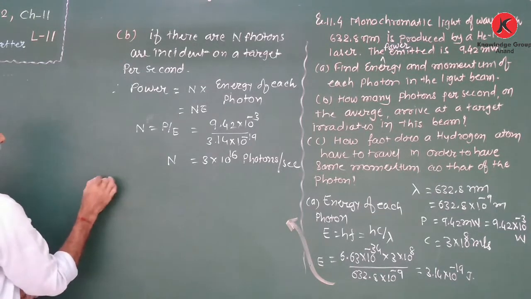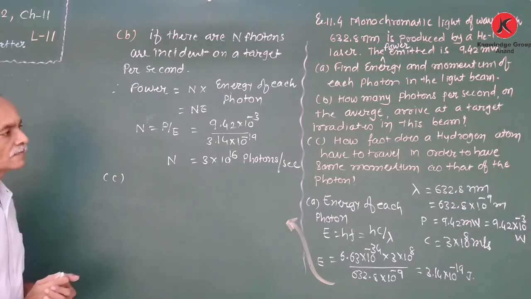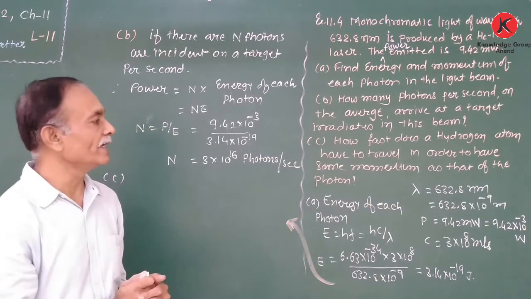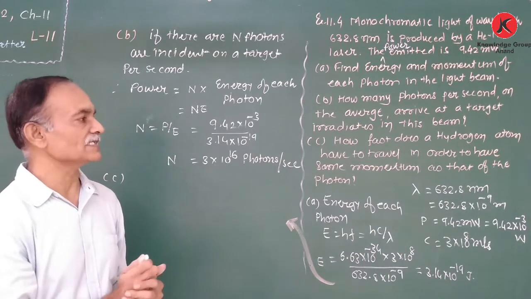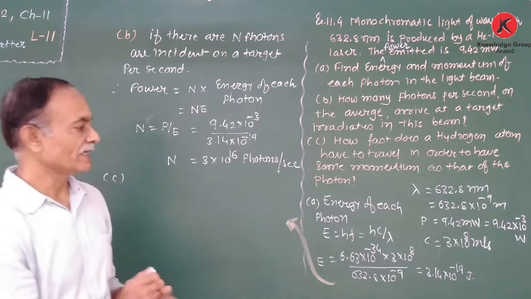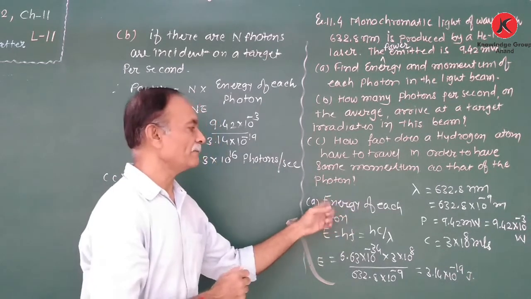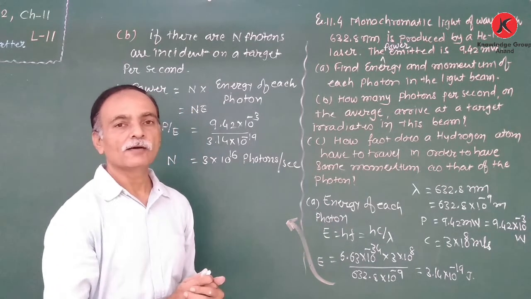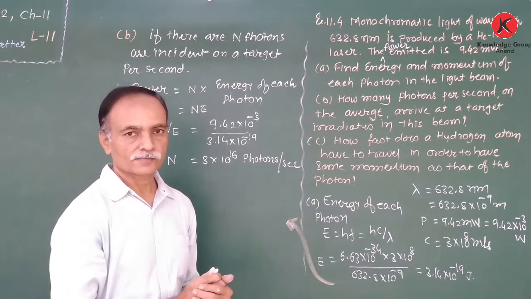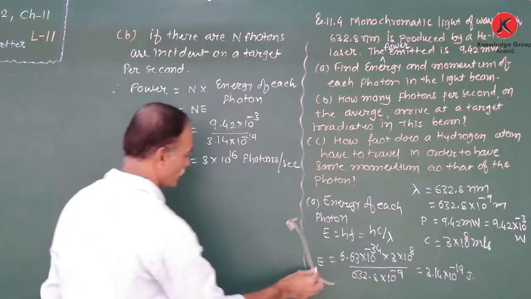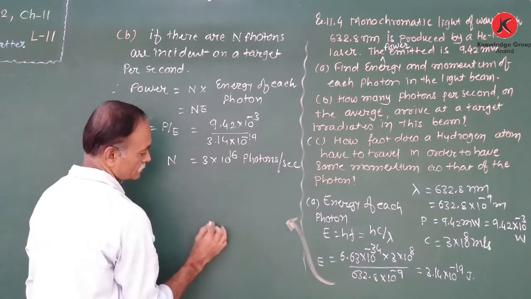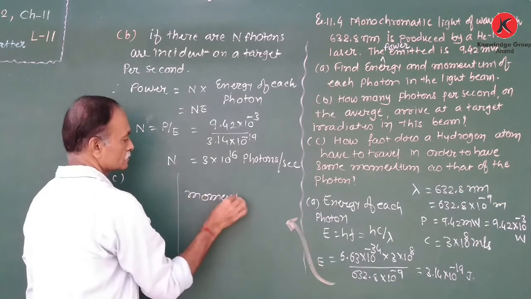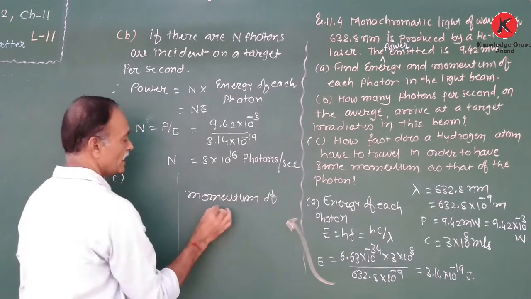And now the C portion is: how fast does a hydrogen atom have to travel in order to have the same momentum as that of the photon? For that purpose, in the first portion we found the energy of each photon. Here we also have to calculate the momentum of the photon.